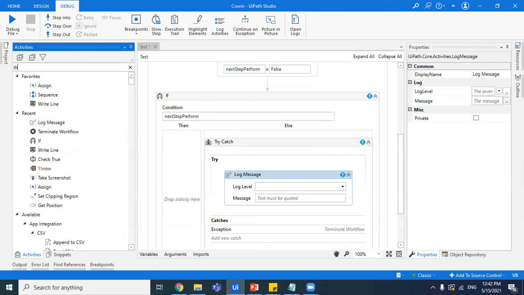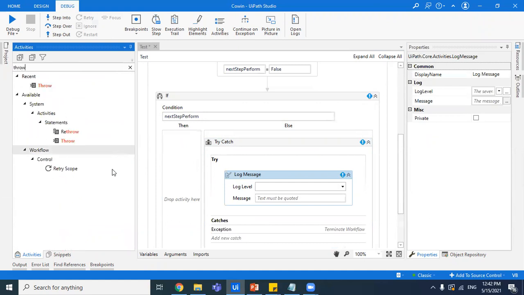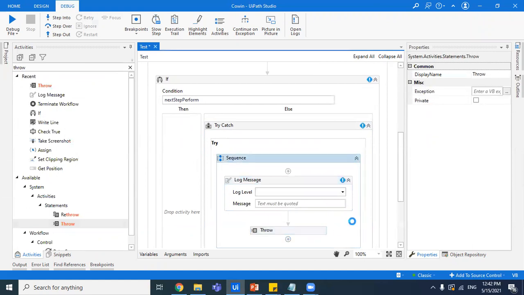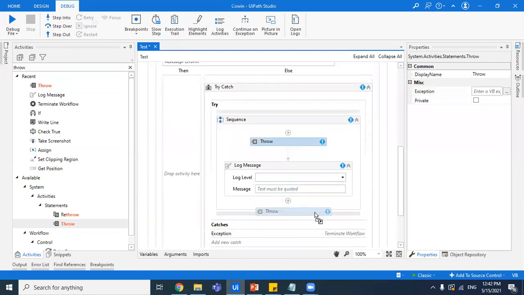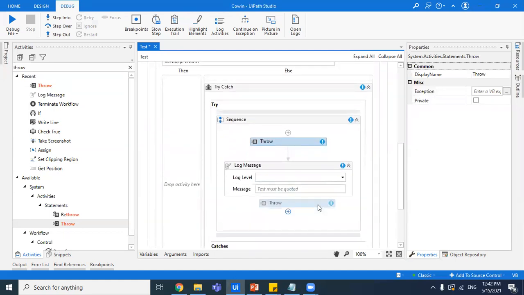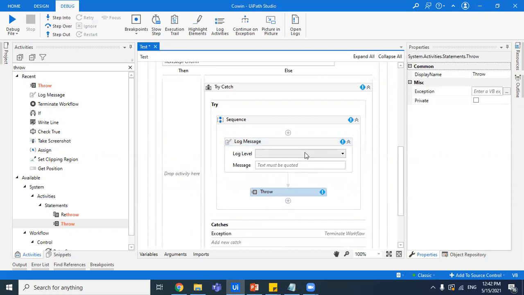But because we are terminating the workflow in our catch block, it's necessary that we throw an error from here after logging the message. Do not forget, do not do it this way: do not put a throw and then a log message, because whenever there is a throw or a rethrow, the control just passes from there, so your log message would not be logged. So we put the info message here, or error message, or a warning, up to your process. And you will write proceeding towards termination.